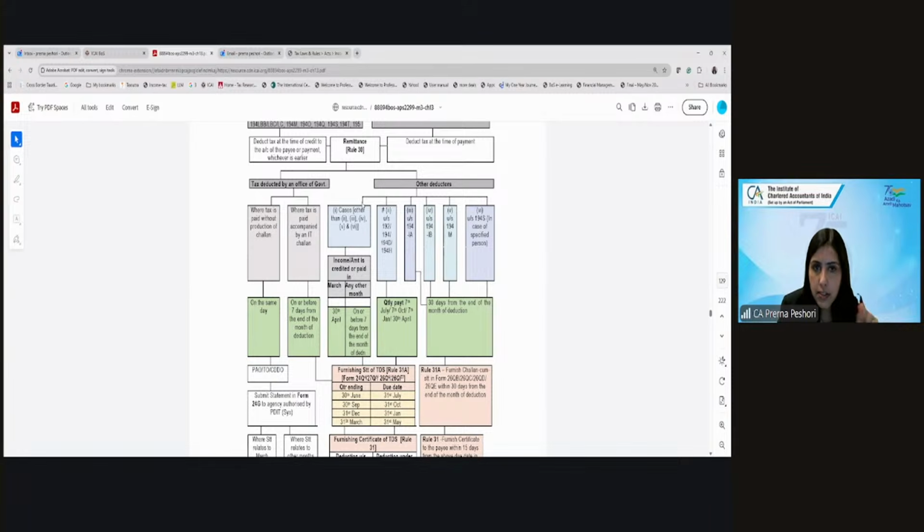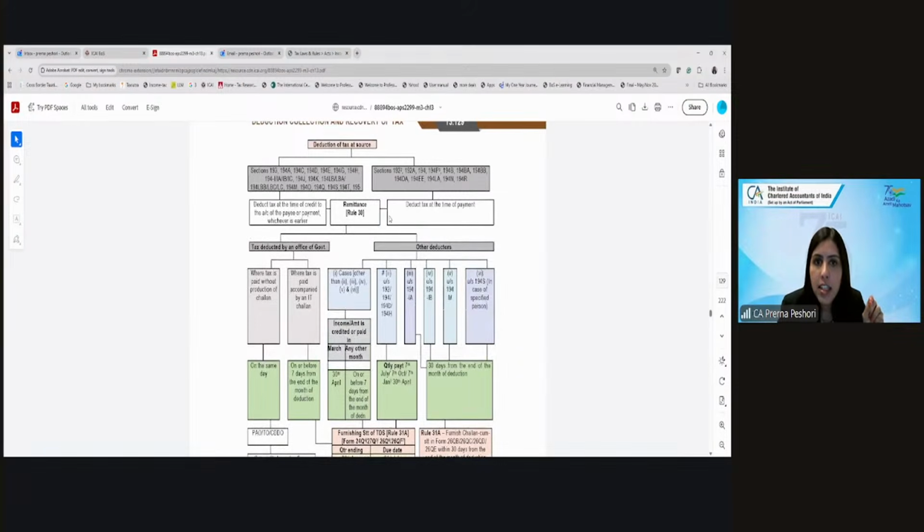In case of other deductors, if the income is credited or paid in the month of March, other than these cases, which are basically 2, 3, 4, 5, and 6, then for the month of March, by 30th April. For any other month, the 7th of the next month. For section 192, 194, dividend, 194D insurance commission, 194H, you have to make the quarterly payment.